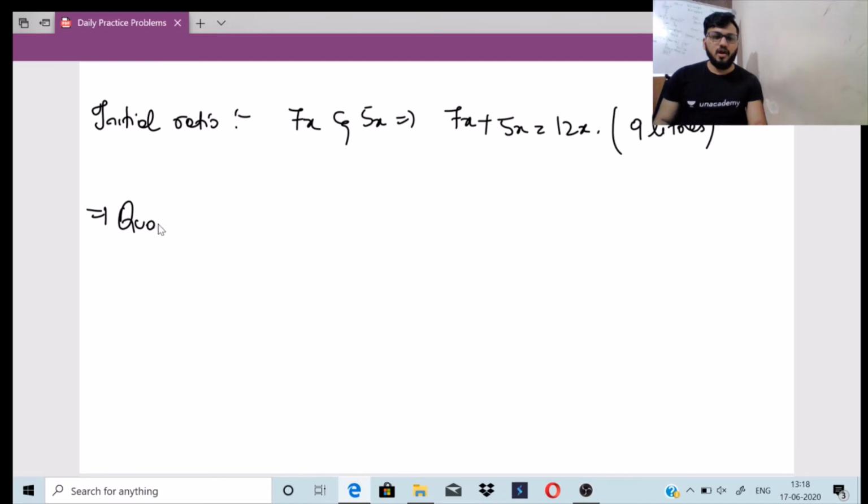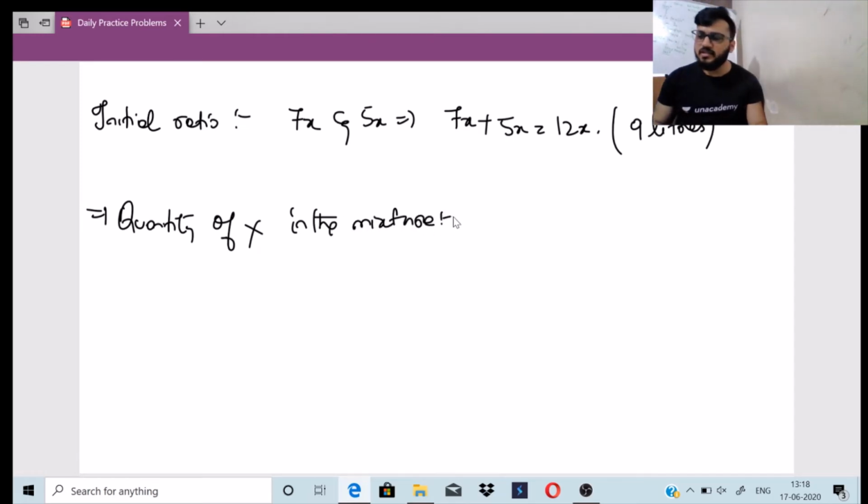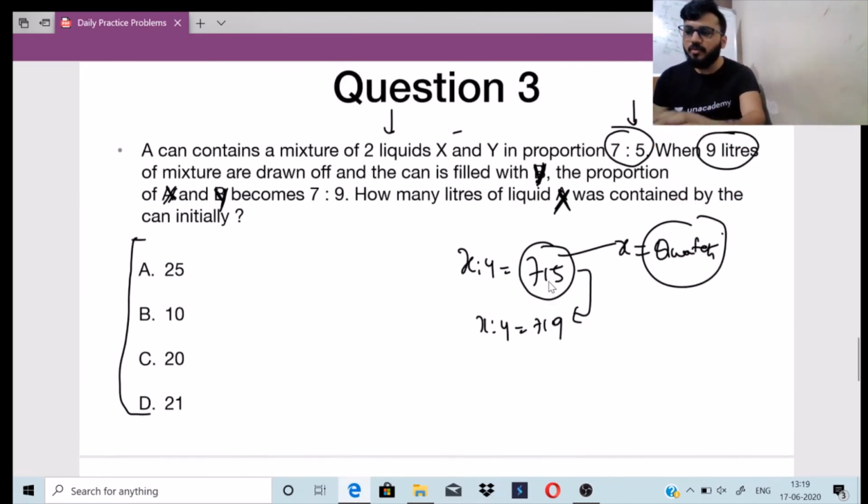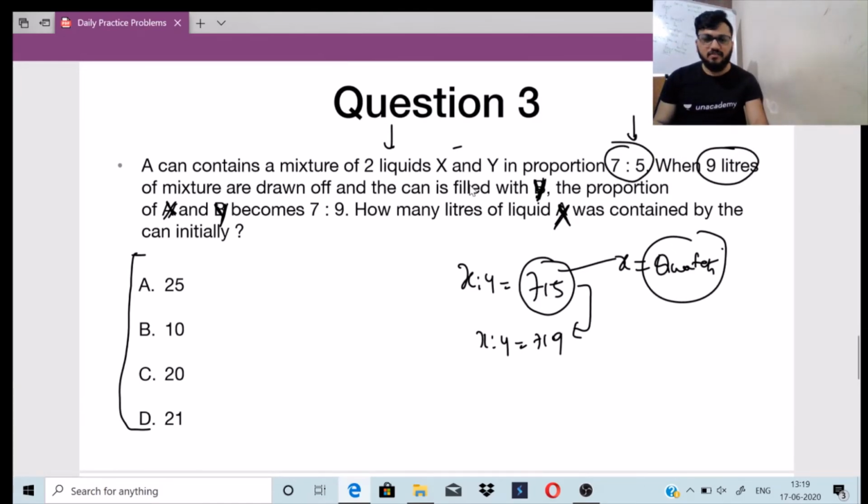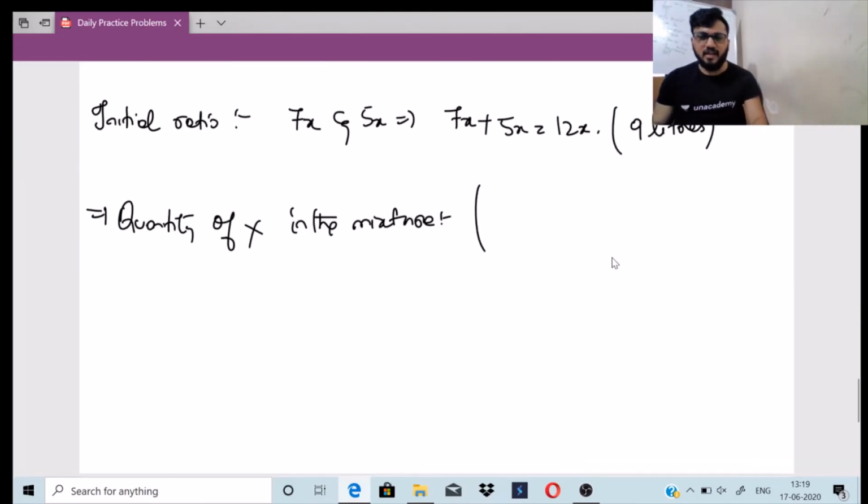So the quantity of X in the mixture. How much quantity was present at the start? It is 7x. 7x is the quantity of X in the mixture, minus the 9 liters I am taking out, divided by 12x, into 7x.